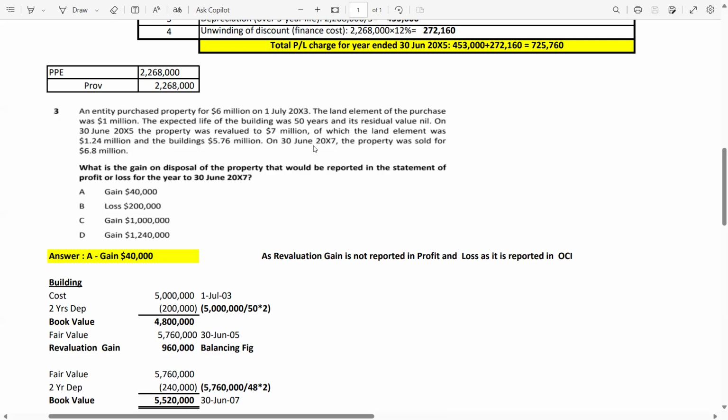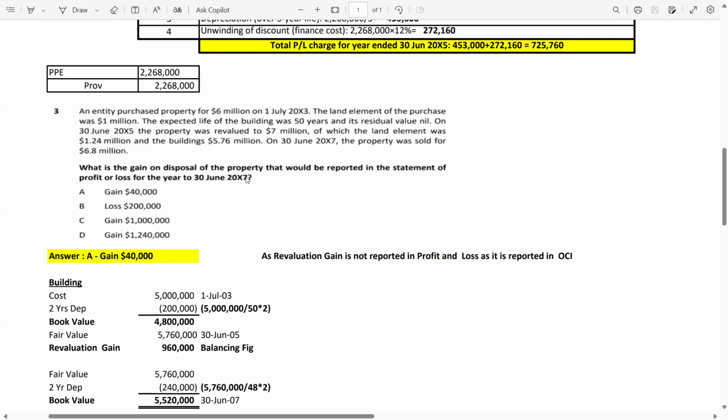On 30th June 2007, after the revaluation, the property was sold for 6.8 million. Again, the word is property. What is the gain on disposal of the property that would be reported in the statement of profit or loss for the year ended 30th June 2007?